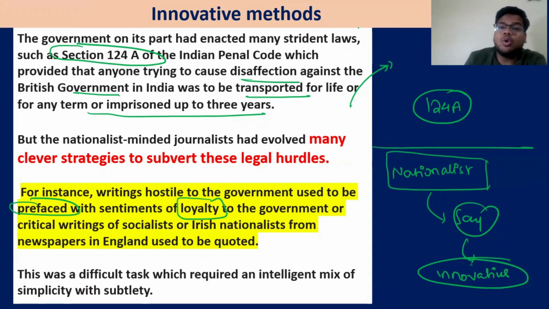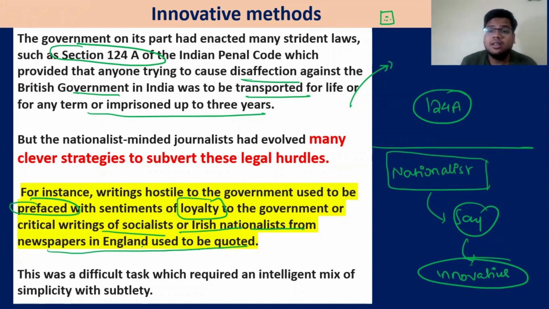Or they will quote from the British papers, right? Whatever is being written in the British papers, because these kinds of restrictions are not there in Britain. So the people who are challenging the British government, critical writing of the socialists or the Irish nationalists from newspapers in England, they used to be quoted, saying, brother, they have said it, we are not saying it, we are just printing what we have read, these people have said it, and we are also saying that we are loyal to you.